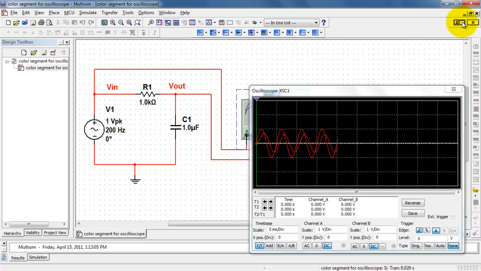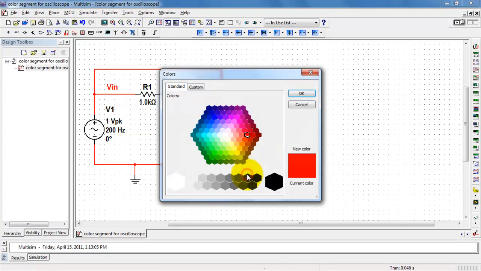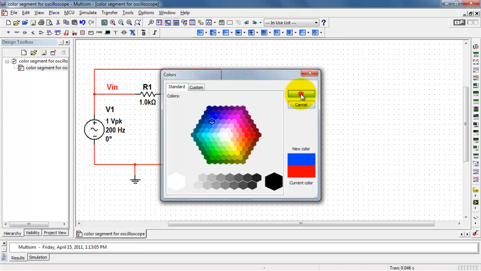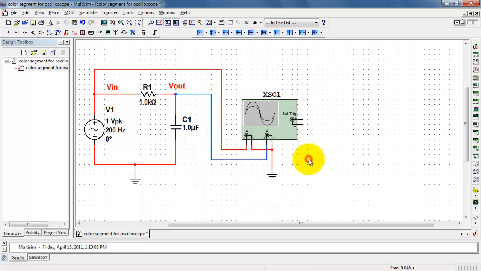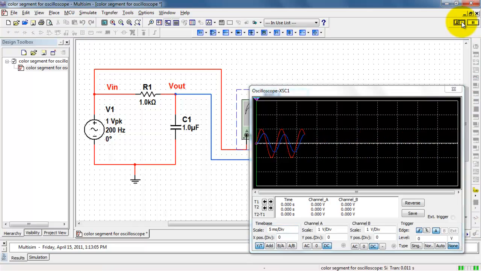Now, if you don't do anything special, we see both traces are color-coded red, and trying to distinguish input and output might not be easy at first glance anyways. It turns out that the color of the segment connecting the signal to the oscilloscope governs the trace color. So here I've done a right-click, colored the segment blue, and now we can clearly see the difference between the input in red and the output in blue.